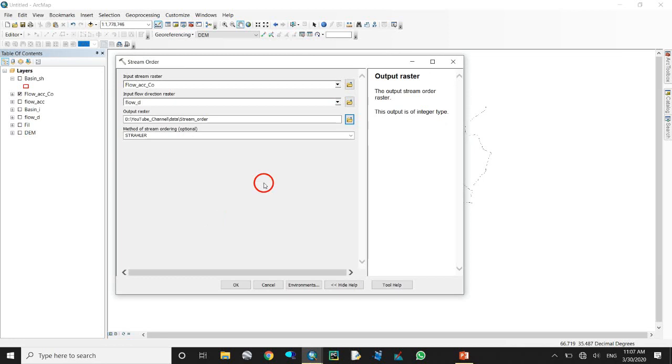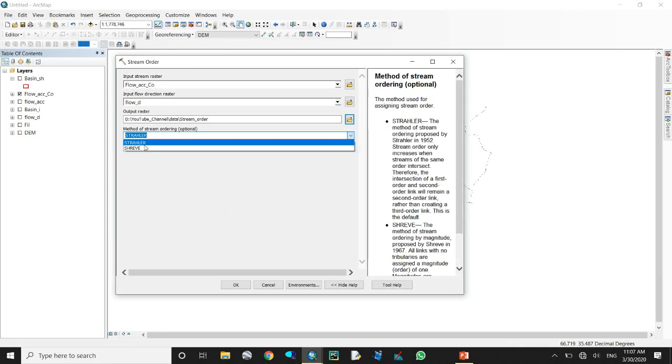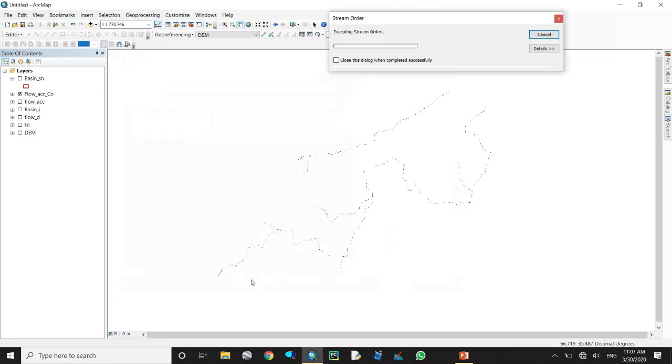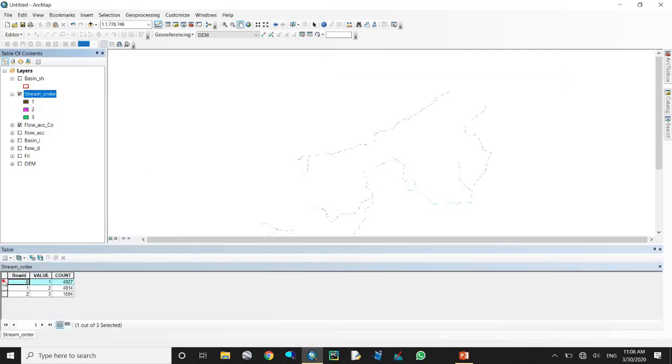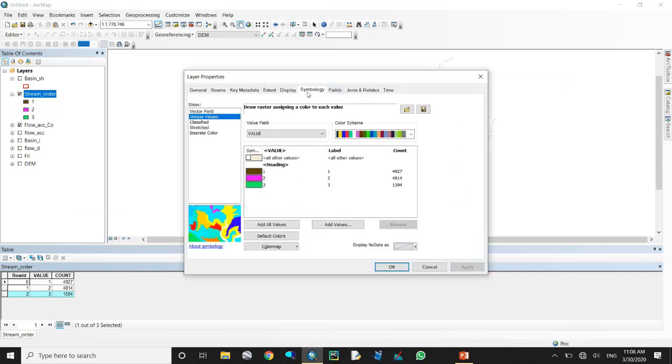If you want only the major rivers to be included, you can change the value from 5,000 to, like this, 100,000. The river should show for us, the main ones.